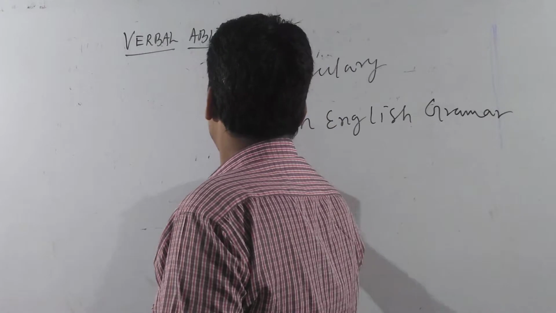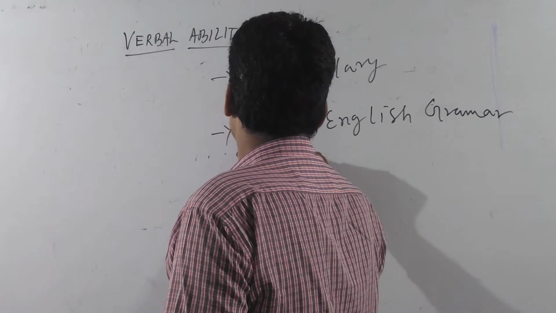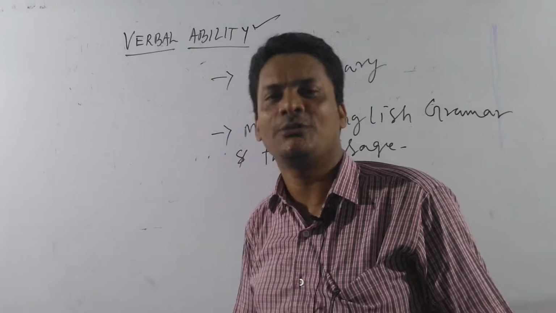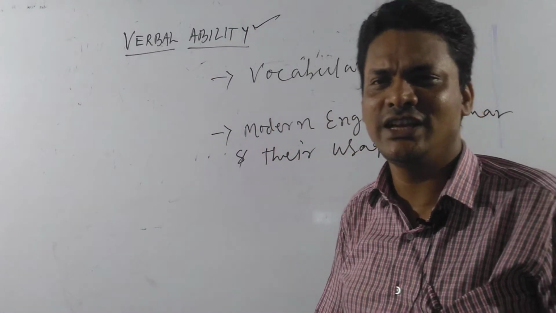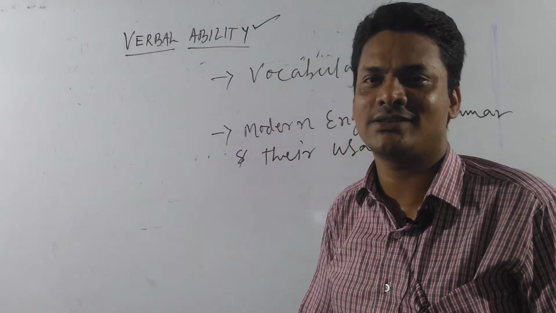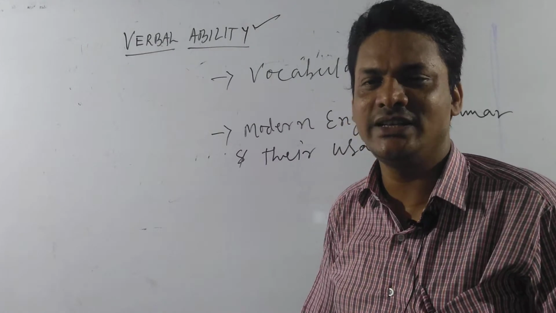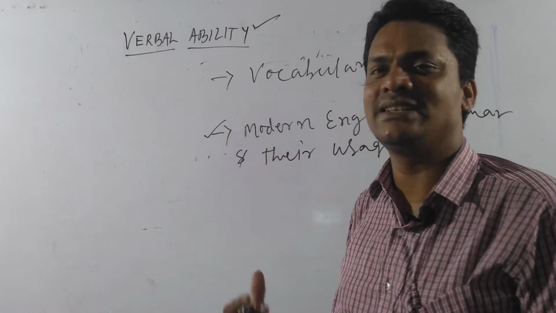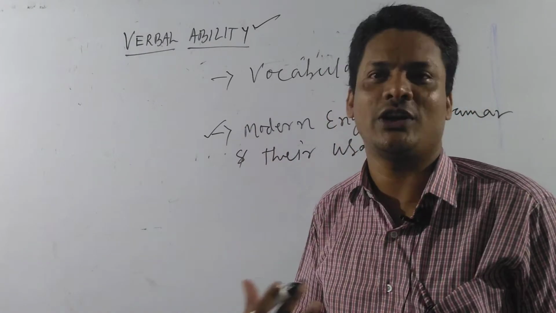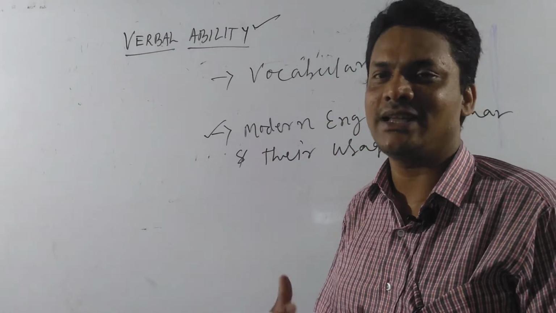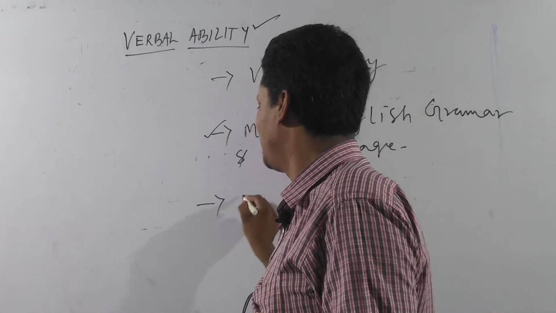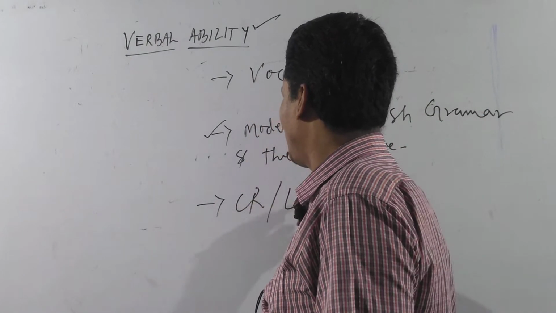Basically it deals with the structure of sentences, error correction, diction, parallelism, modifiers, dangling errors, squinting errors, this type of question. So basically it deals with the parts of speech, error correction, or the construction of the sentence. And the third one is CR or LR based questions.